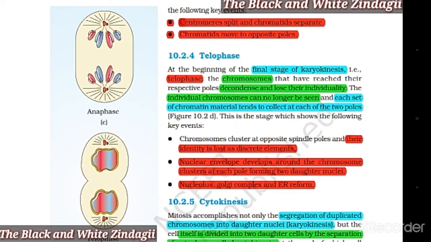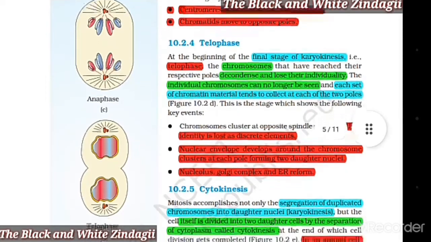First, chromosomes cluster at the opposite spindle poles and their identity is lost as discrete elements. Second, nuclear envelope develops around the chromosome clusters at each pole, forming two daughter nuclei. Third, nucleolus, Golgi complex, and endoplasmic reticulum reform.